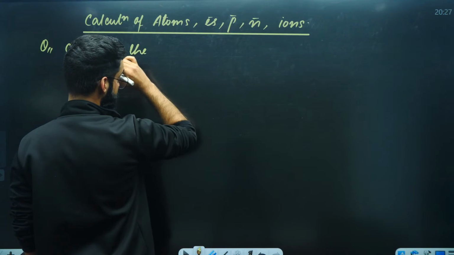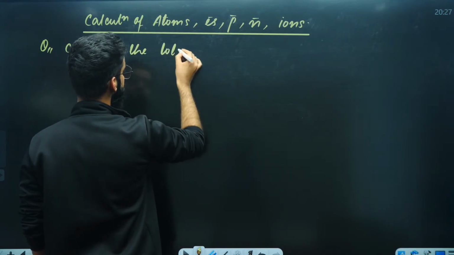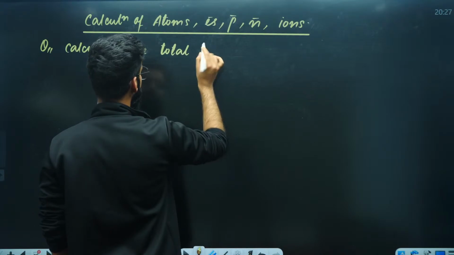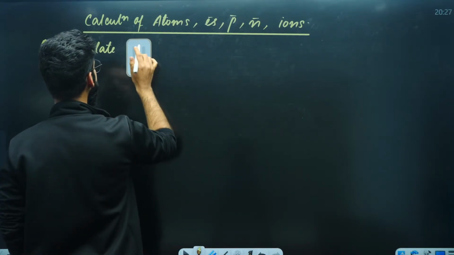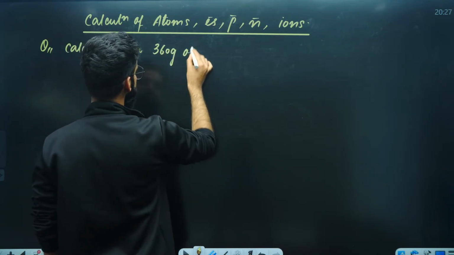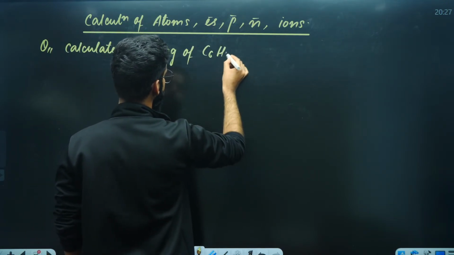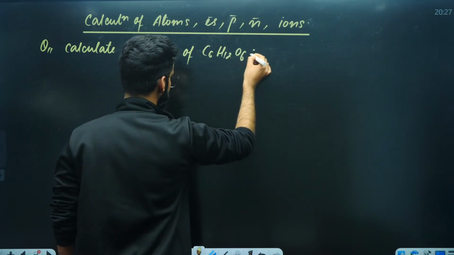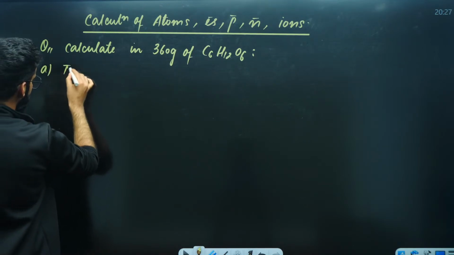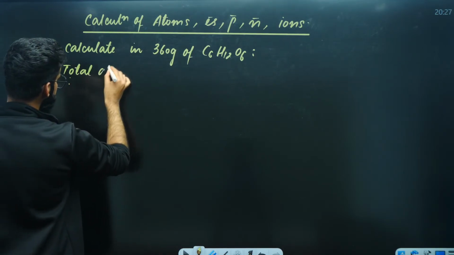Calculate in 360 grams of glucose. Number one, total atoms.